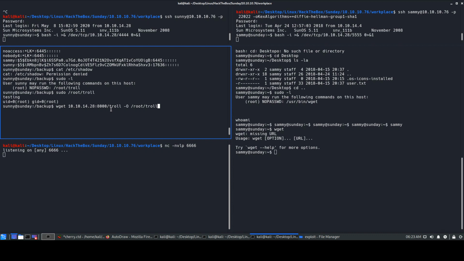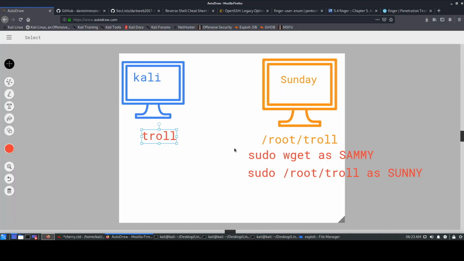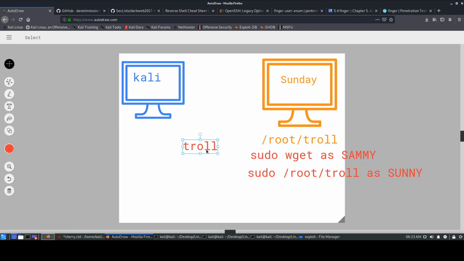Okay, we have this root troll. So if I press enter now, it says permission denied. So we can probably get the file, but it will say permission denied because we cannot overwrite this root troll file over here. We cannot output this troll file to this troll file. So hence we probably need this sudo wget over here. Okay, so we cannot do this because it says error, you do not have permissions. But now the user Sammy comes into the picture. He's like, hey, you know what? I can use this wget command as sudo, that means root, and I will help you get this particular file and overwrite it over here.